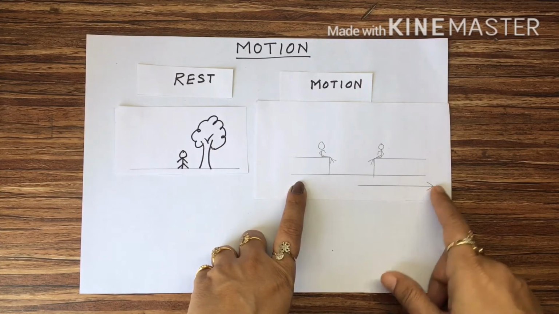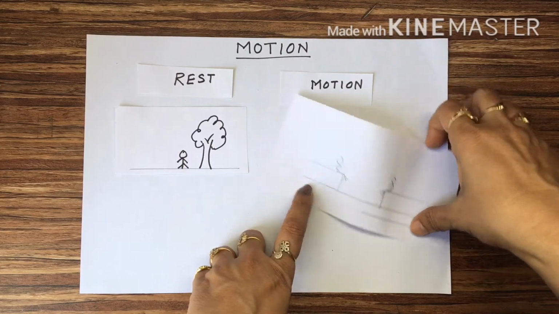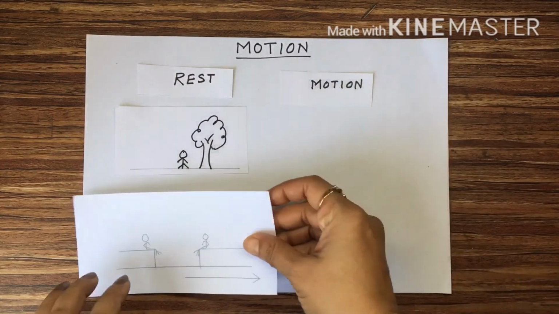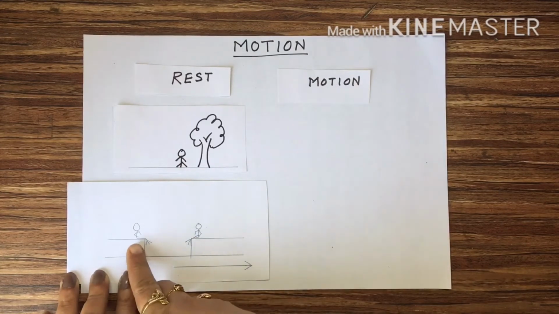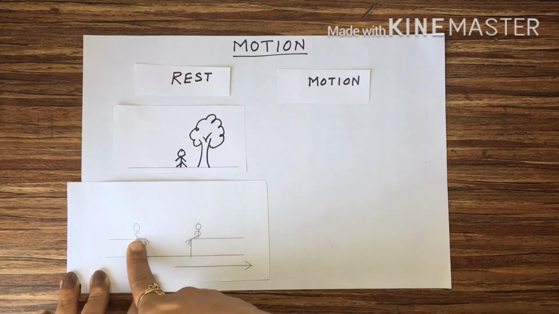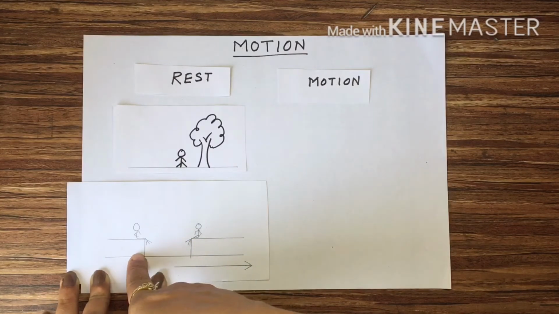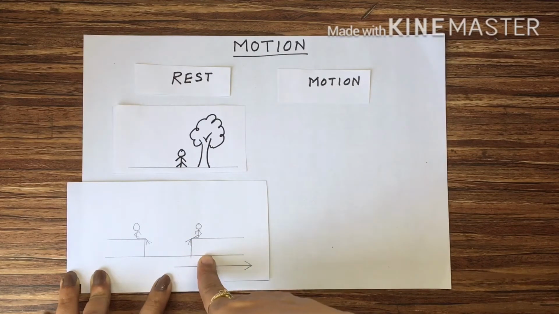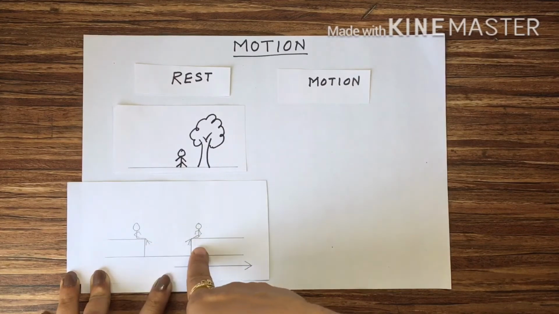Okay. Now the same example I can take for rest also, students. How? See, now I take the position of this passenger with respect to this passenger. See, he is in his seat and he is also in his seat. With respect to him, he is at rest. With respect to him, he is at rest.